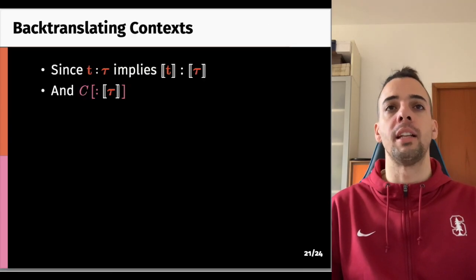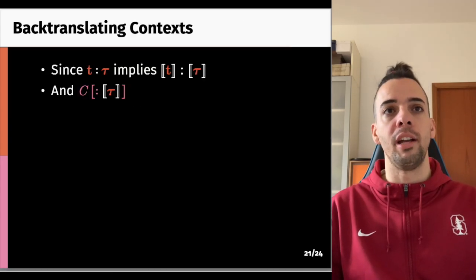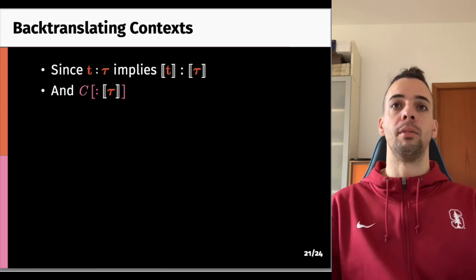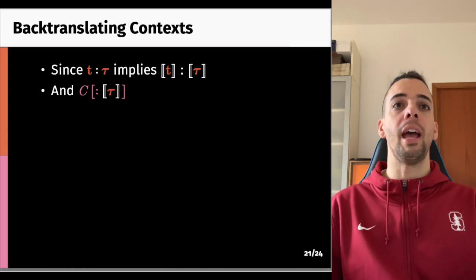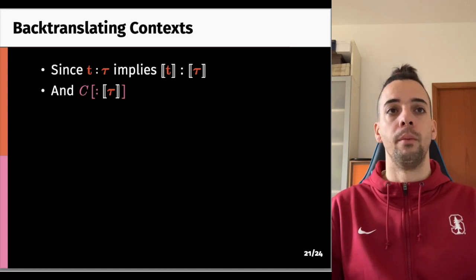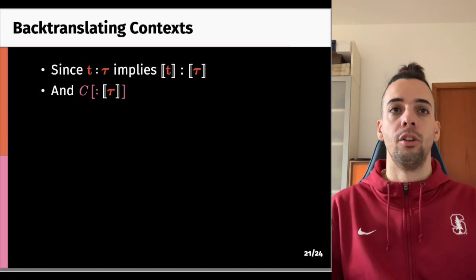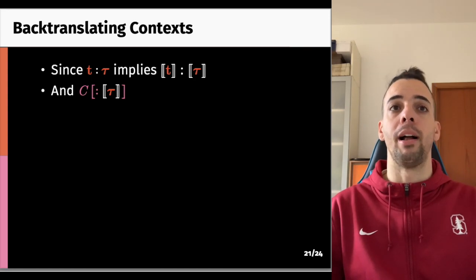The last bit of technicality we need is in order to make sure everything type checks, because after all, we are in a strongly typed language. In fact, the compiler translates the term t of type tau into an equi term of compiled type. And the equi context interacts with the compiled term, so its hole has type compiled tau.